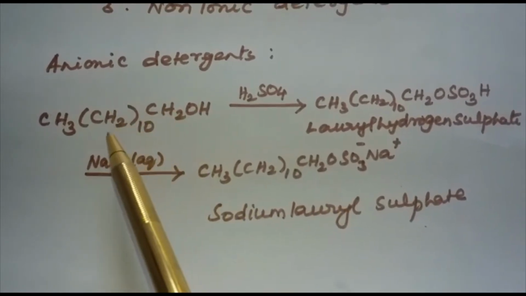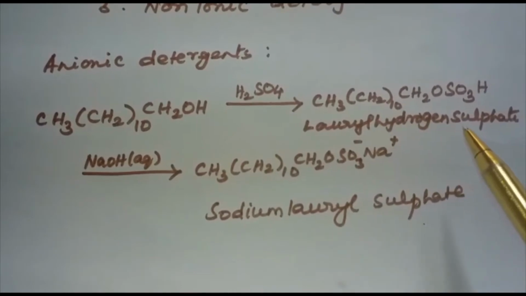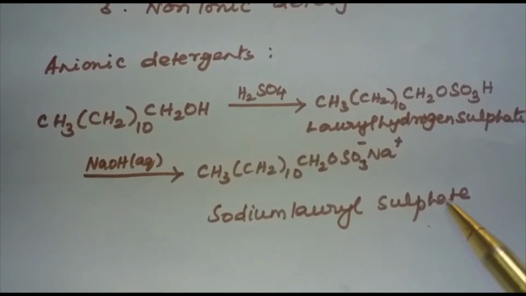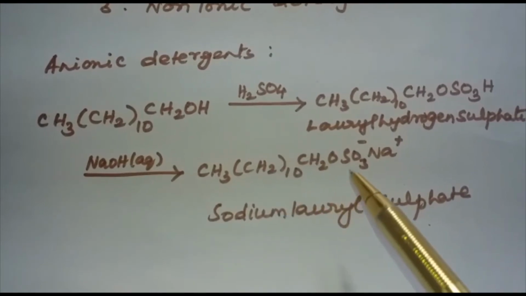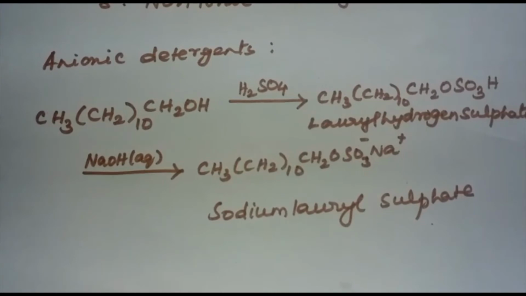This is lauryl alcohol. When treated with sulfuric acid, lauryl hydrogen sulfate is formed. When neutralized with NaOH, sodium lauryl sulfate, the anionic detergent, is formed, and the anionic part is responsible for the cleansing action.